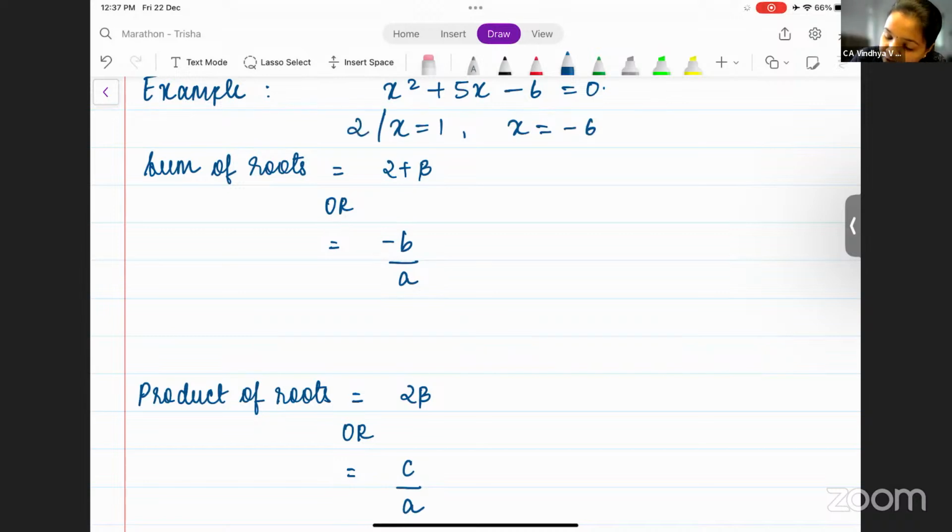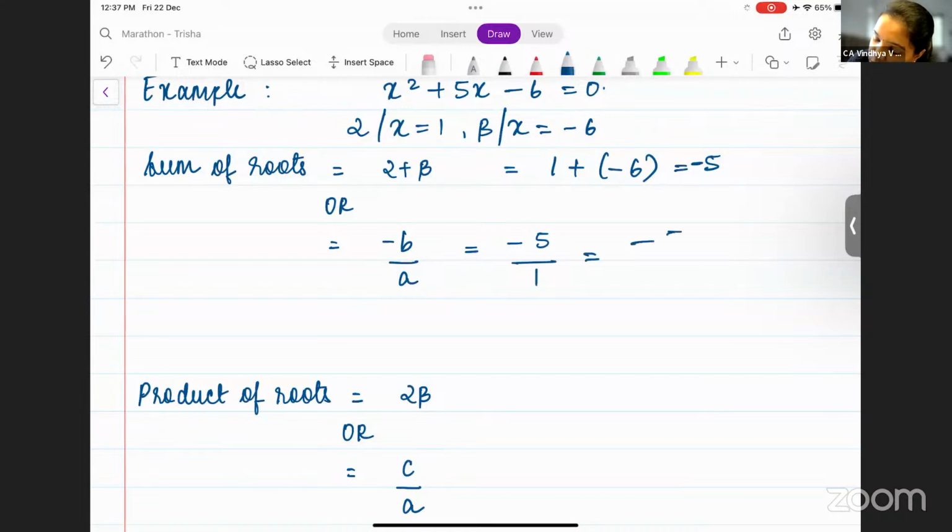This is alpha and this is beta for us, which is 1 plus of minus 6, that is minus 5, correct? And sum of roots can also be found out using minus b by a. What is b here? 5. Minus 5 by what is a? 1, which is equal to minus 5. Is this clear? Yes.